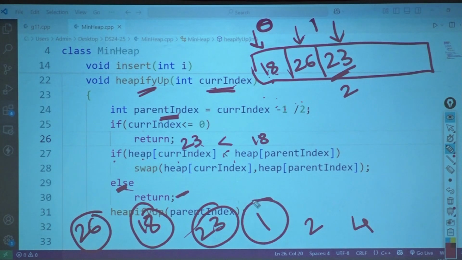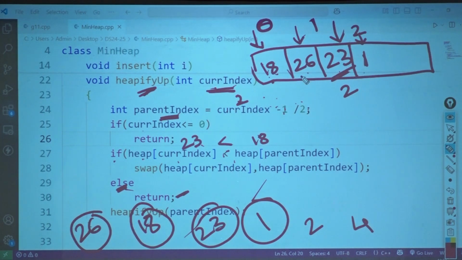What am I doing again? I am adding 1. So I add 1 over here. After adding 1, what am I calling? Heapify with the current index. What is the current index of 1? 2. So 2 comes over here. 2 minus 1 is 1. Again, the parent index is what? 0. Parent index is 0 only, no? What is the parent index here?